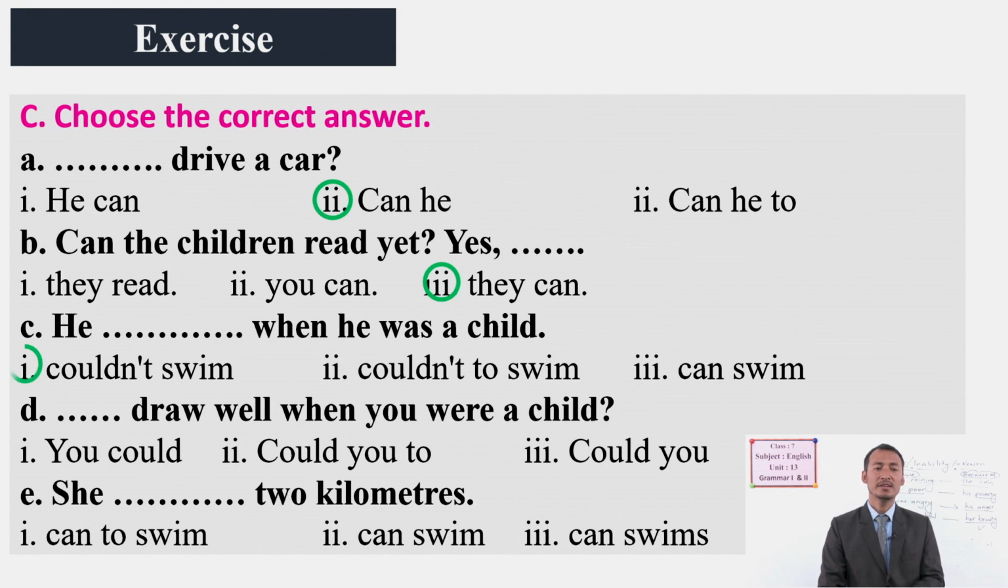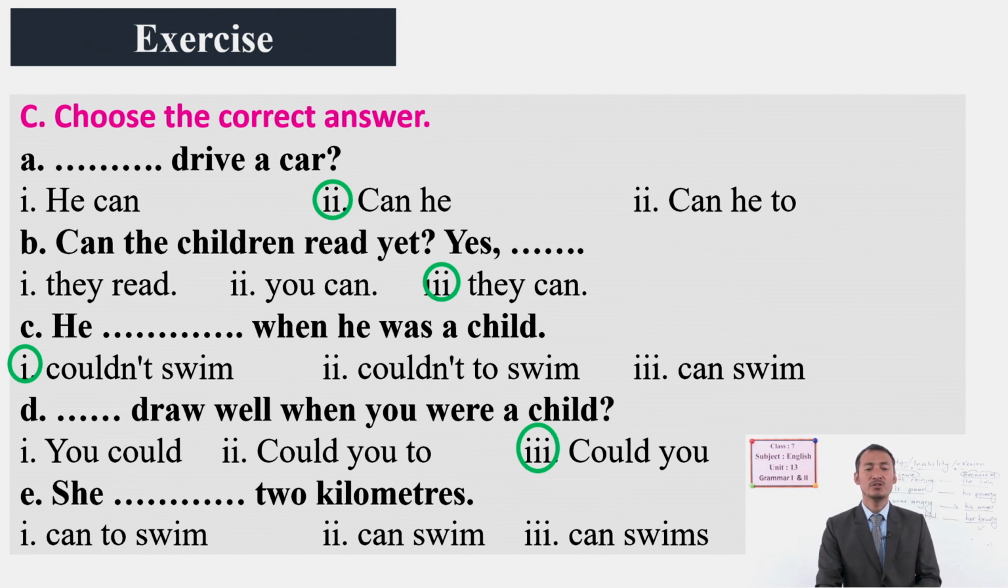Okay, students, see where he, now it is about the past. He couldn't swim when he was a child. So in our childhood, maybe we couldn't do something. And D, draw well when you were a child. Now again you are going to ask a question. So could you draw well when you were a child? Likewise, you will ask a question with could for asking about past ability.